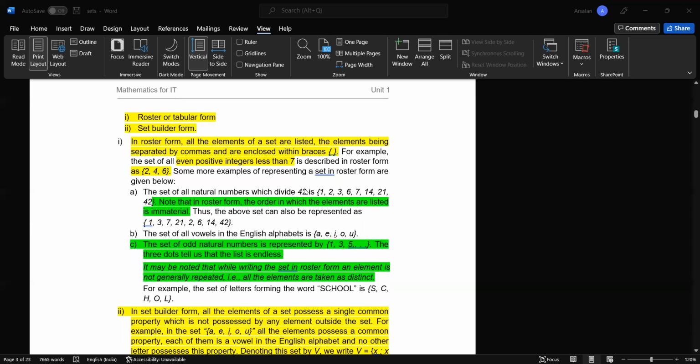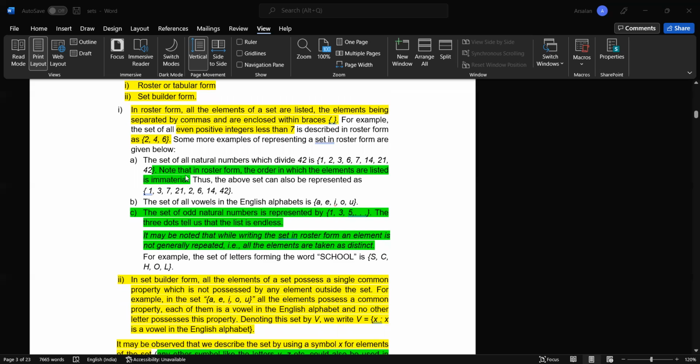The set of all natural numbers which divide 42 is {1, 2, 3, 6, 7, 14, 21, 42}. Note that in roster form, the order in which the elements are listed is immaterial, which means we can write 2 here and 1 here. It does not matter. But what matters is that if someone else finds the natural numbers which divide 42, all these elements are listed there. It does not matter in what order these elements are present.